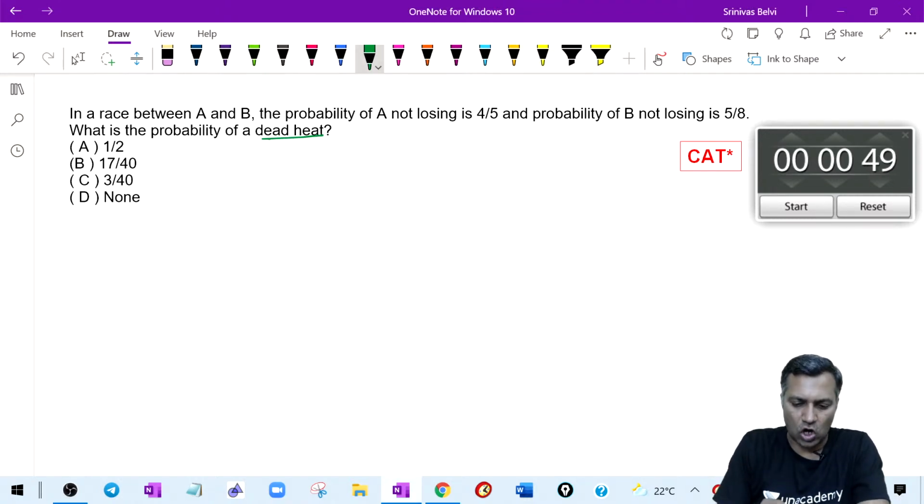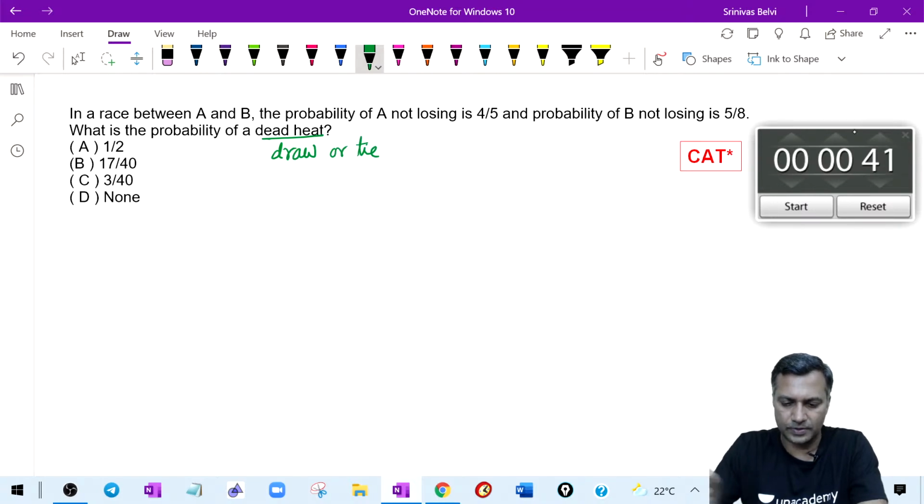Dead heat means draw. Just in case you don't know, dead heat means draw or a tie, whichever way you remember.